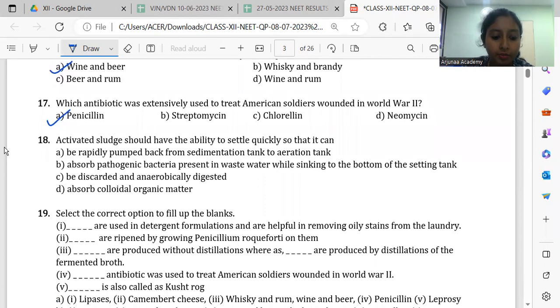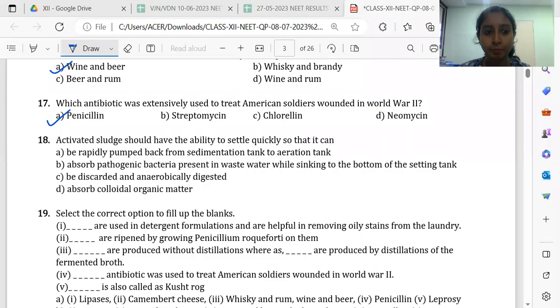Then 18th question. Activated sludge should have the ability to settle quickly so that it can. Why should it settle quickly? Because we have to do the further process. So here in this 18th question, activated sludge, if we take, it should be able to settle quickly.